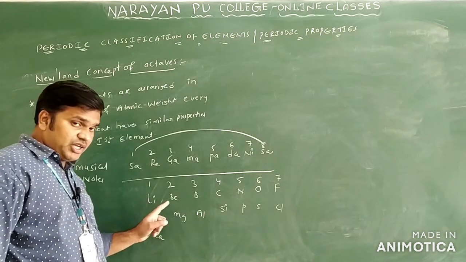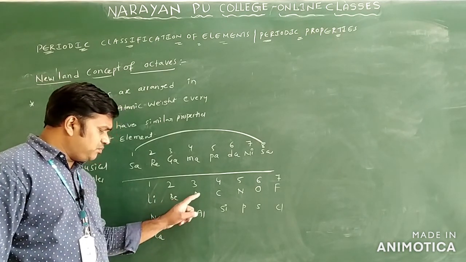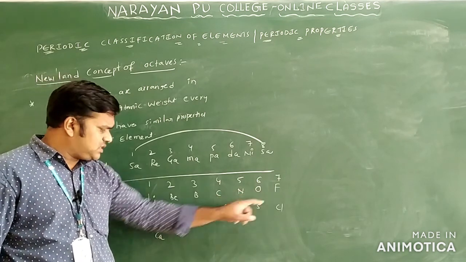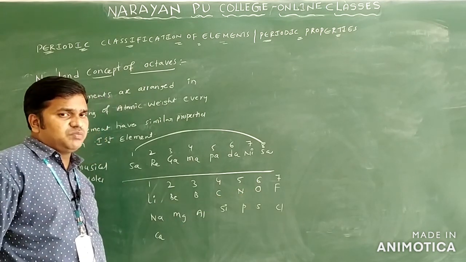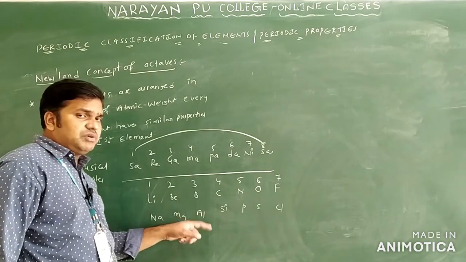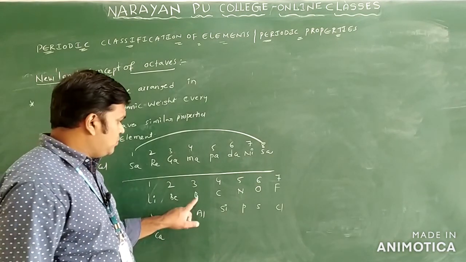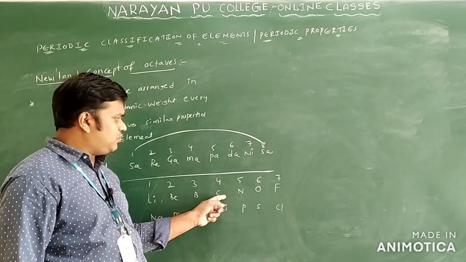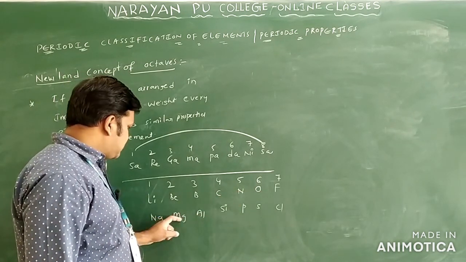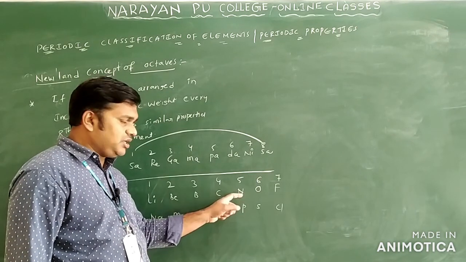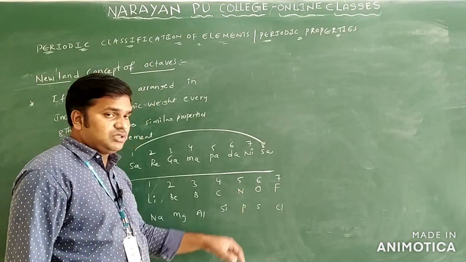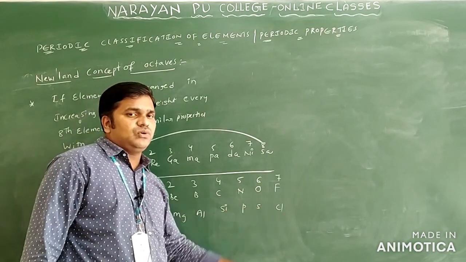Suppose you start numbering from beryllium, boron, up to 1, 2, 3, 4, 5, 6, 7 and 8. Beryllium and magnesium have similar properties. Starting from boron, number 1 to 8. If you take carbon, 1 to 8: carbon and silicon. If you start with nitrogen, 1 to 8: nitrogen and phosphorus. Like this, you can observe oxygen and fluorine.